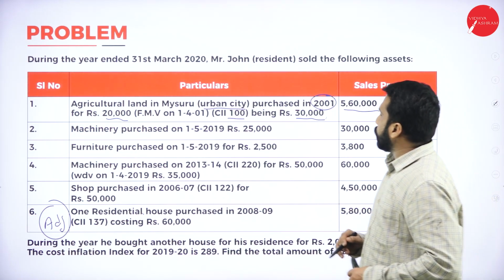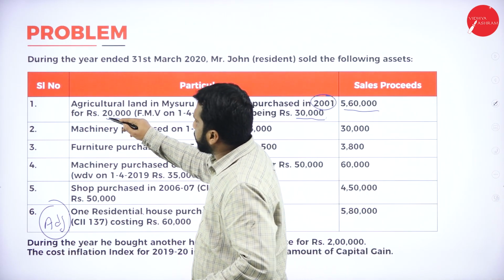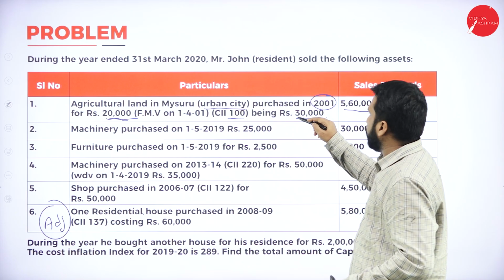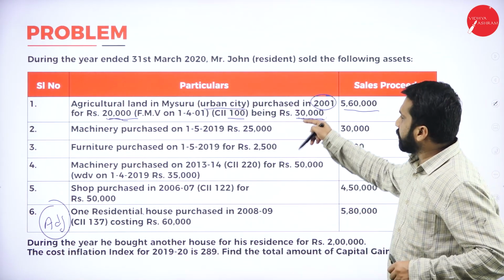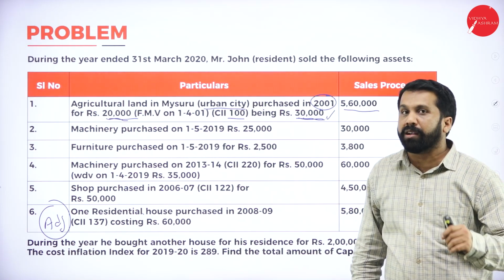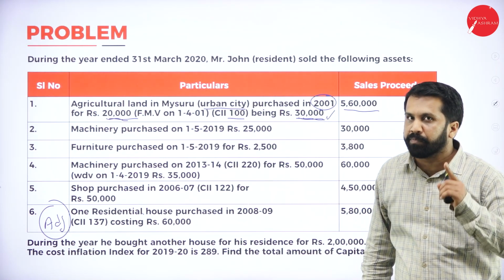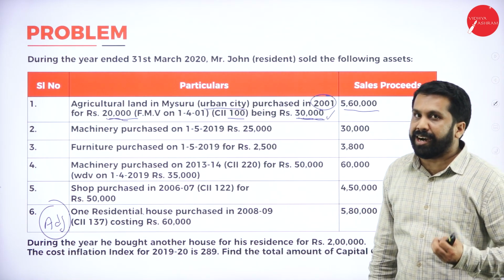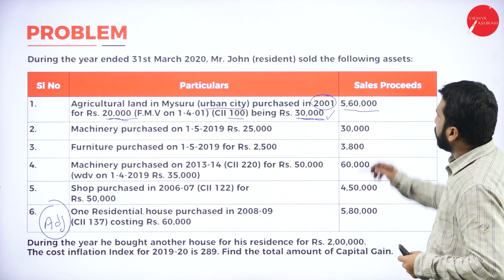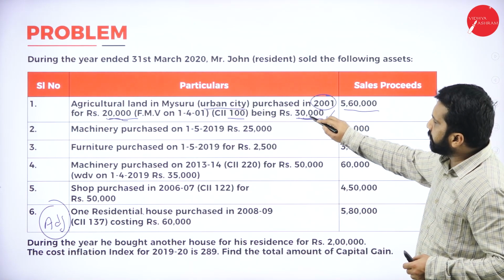Now, they have given two prices. Purchase price is 20, fair market value is 30. Which one should you consider? Whichever is higher, in the sense 30,000 will be your answer. Hope you are clear. Very good. Now, I'll consider 30,000 as my answer. In this, 5,60,000 minus 30,000.